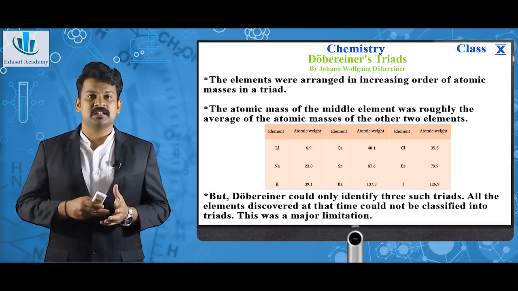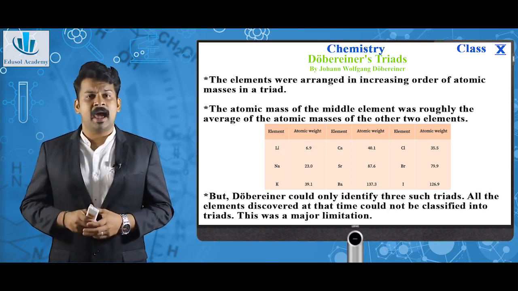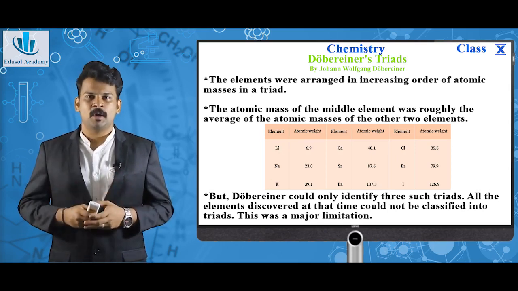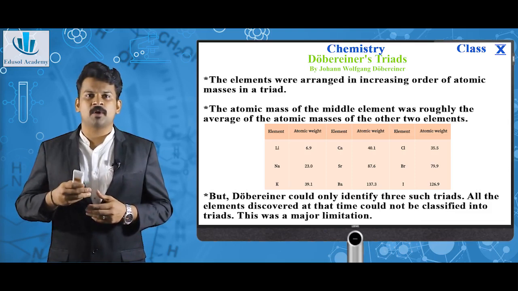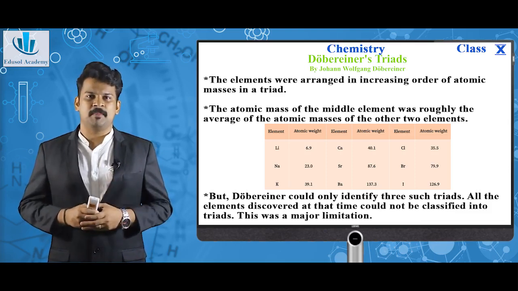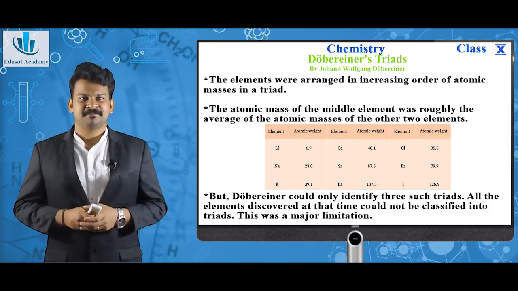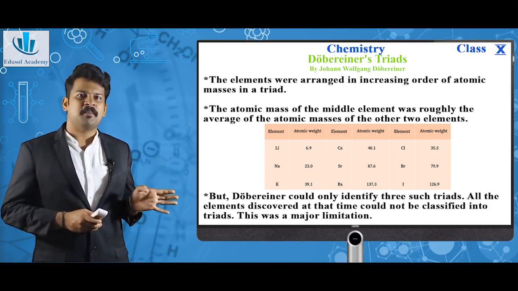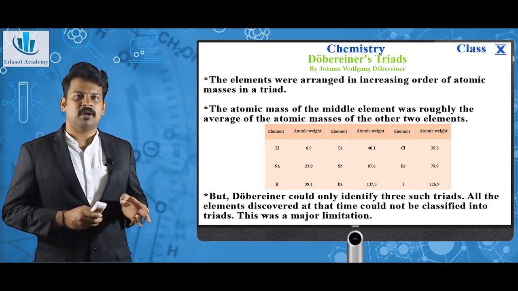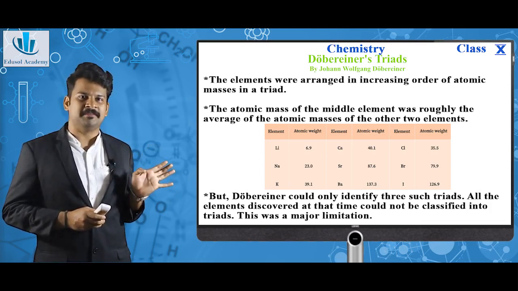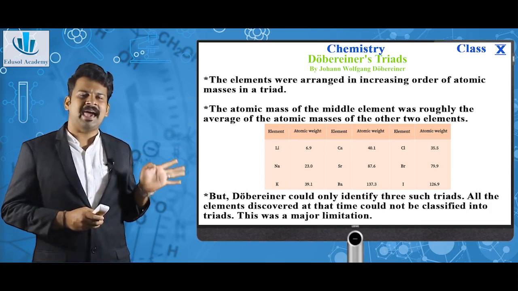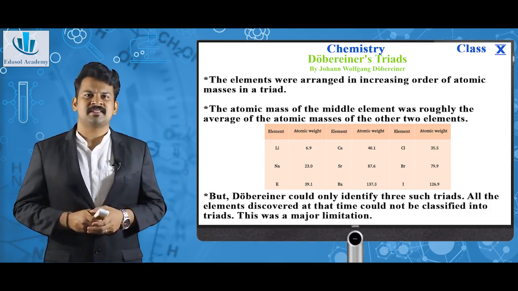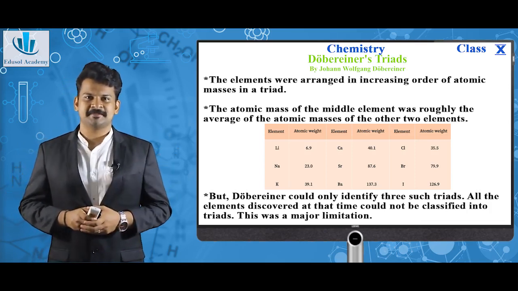The classification he made was such that the atomic mass of the middle element was roughly the average of the atomic masses of the other 2 elements, as you can see here. Just look at the picture. Lithium, sodium, potassium. If you look at the atomic mass of sodium, it is roughly the average of the masses of lithium and potassium. This is the same with the next 2 sections.